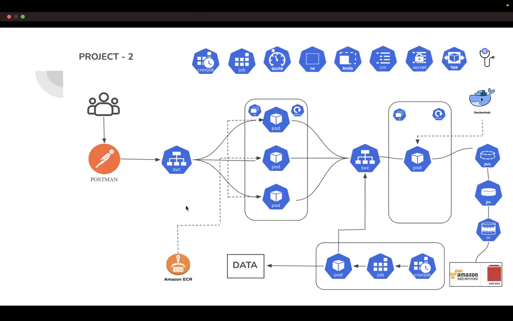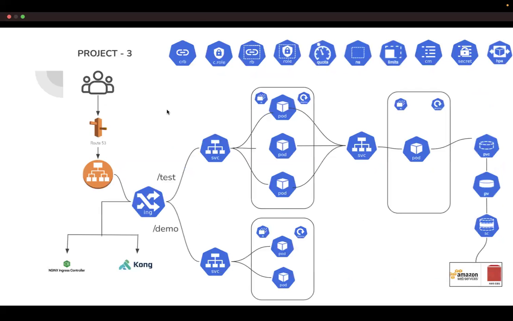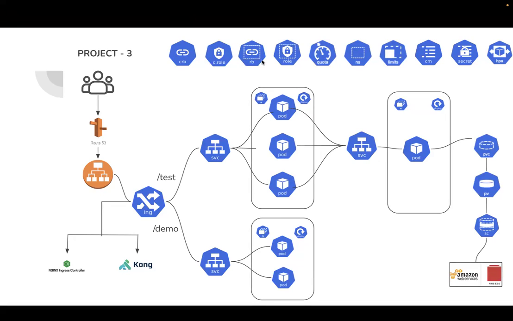Now the third project that we are going to do is this. If you go down below, the complexity of the projects increases from project to project. The extra part I have added from project 2 to project 3 is security and networking.